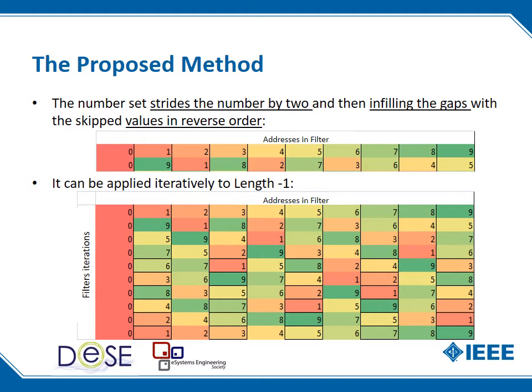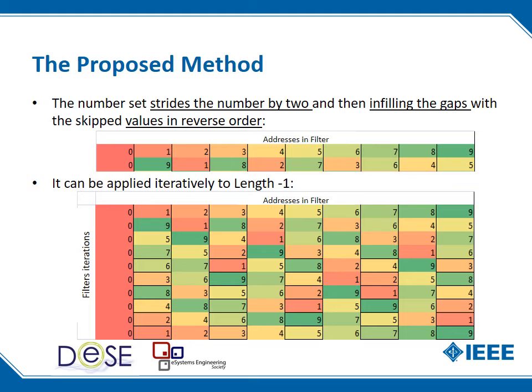So what we can see here is the form is fairly simple in actual nature. What we do is we take the data set that we have, the addresses, we split them by 2 so that they've got gaps. We take the end half of the data set, reverse it, and put it into the gaps of the first end of the data set.